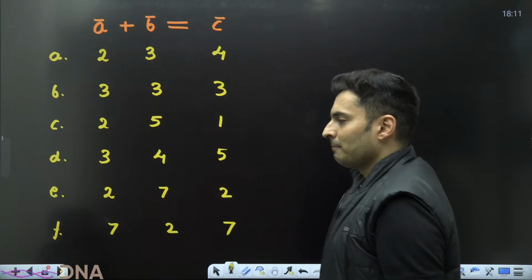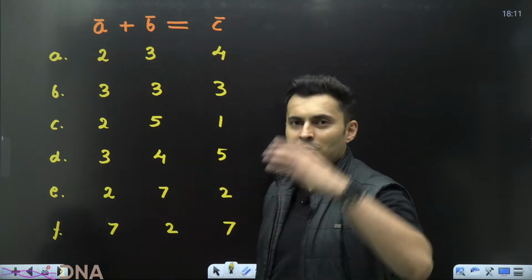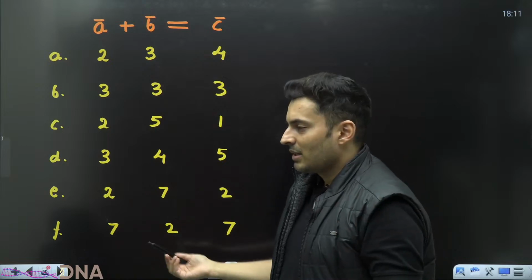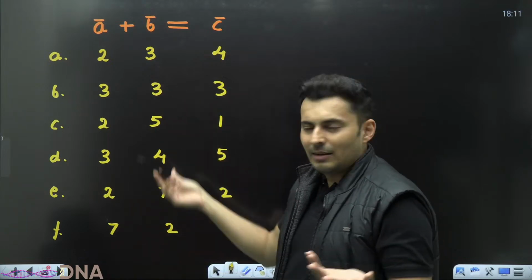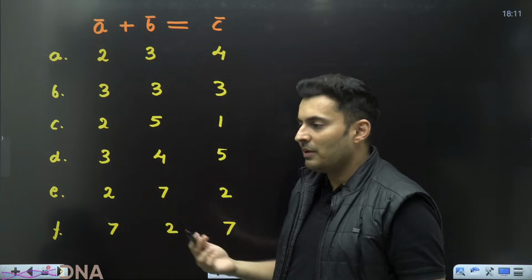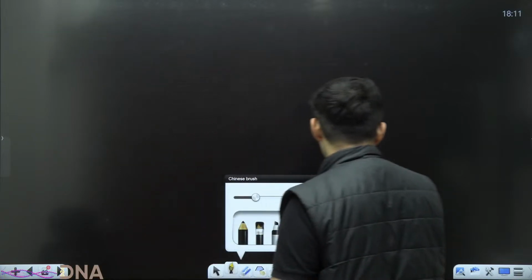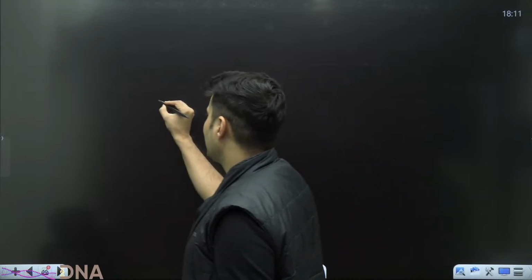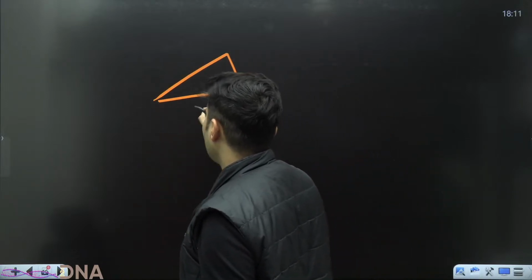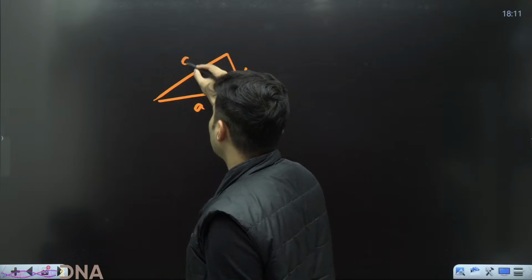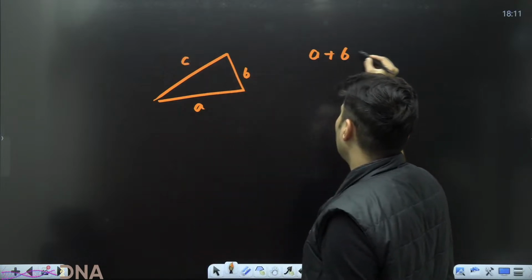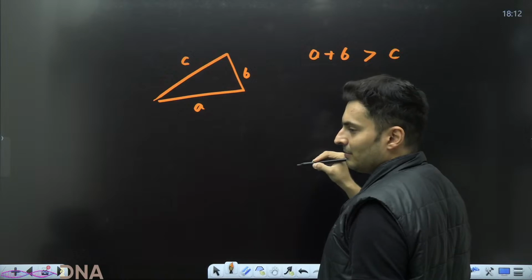I'll give you a hint. Whenever you are adding, think of the triangle law. Some way or the other, a triangle should be formed. And what is the fundamental property of a triangle, especially for the sides? If the side lengths are A, B, and C, the sum of any two sides should be more than the third side.